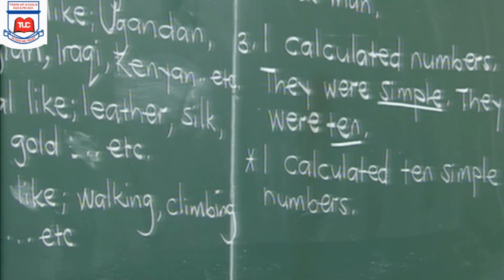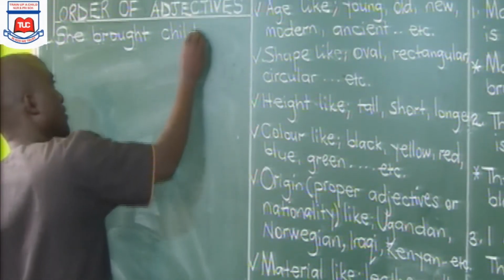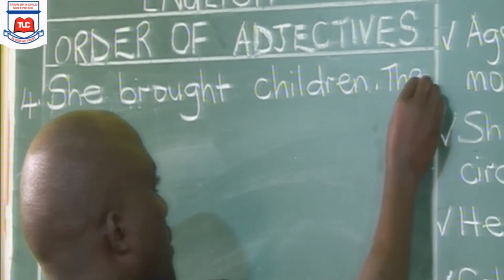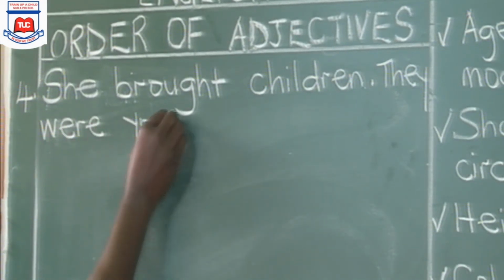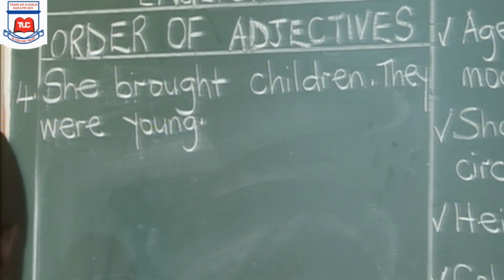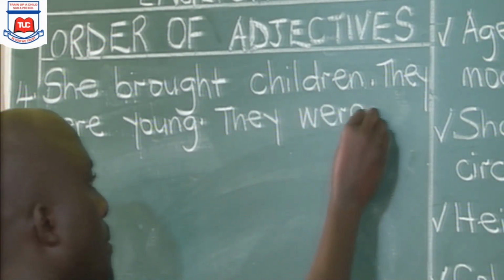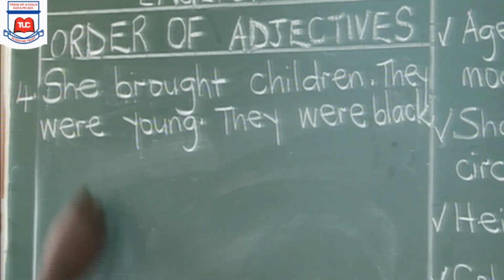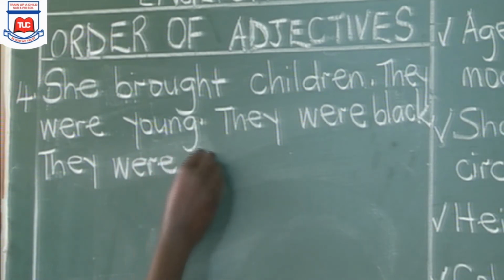She brought children. They were young. They were black. They were ignorant.